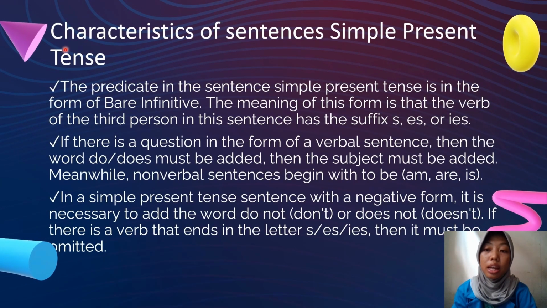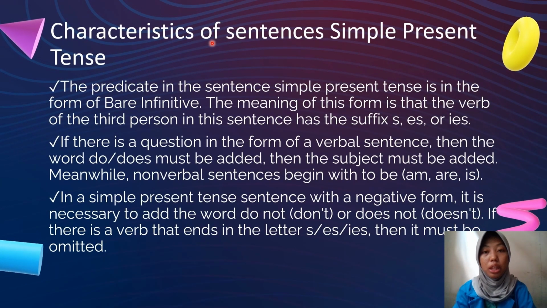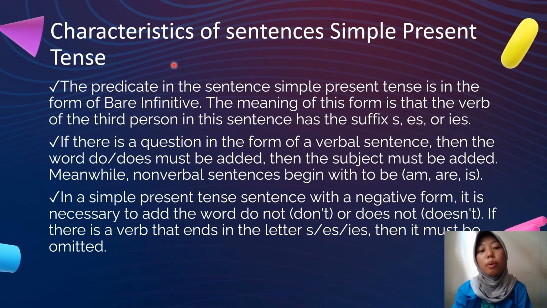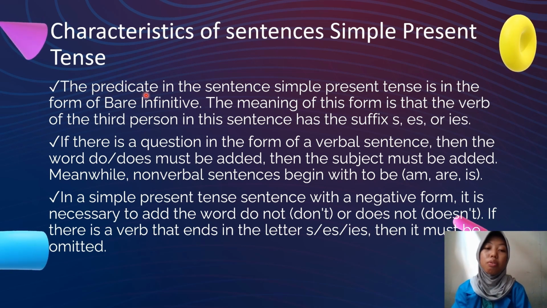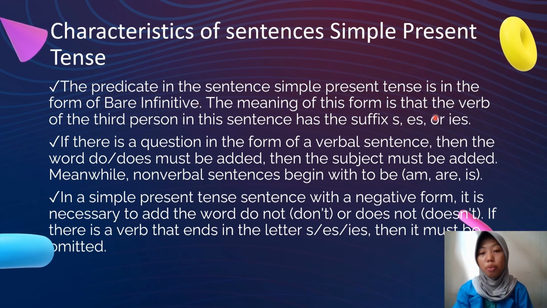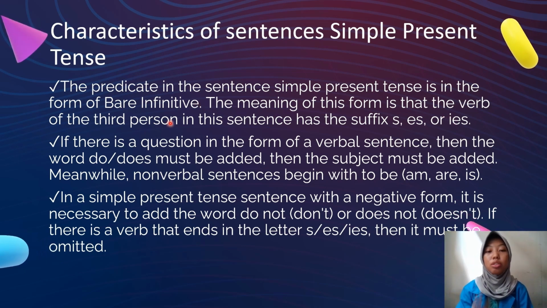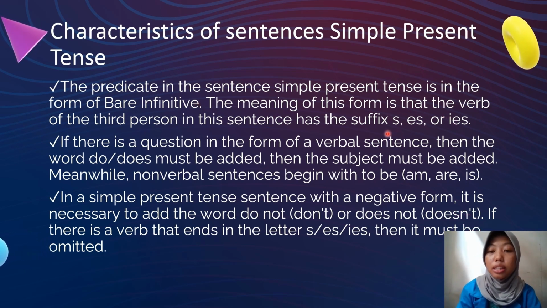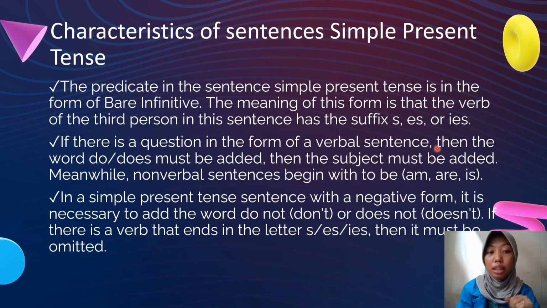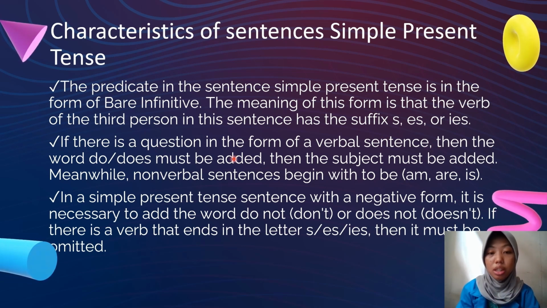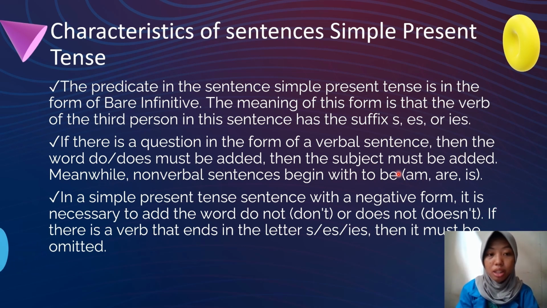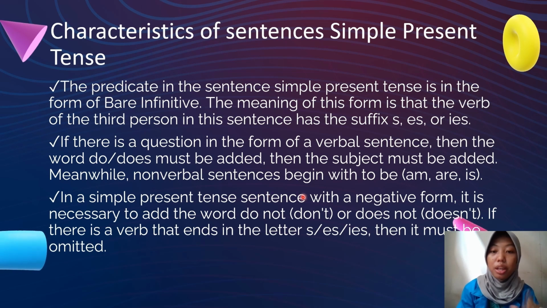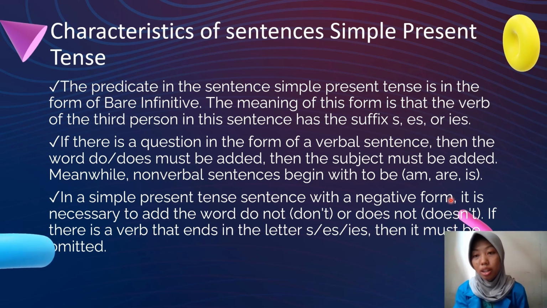Yes, next we learn about the characteristics of the simple present tense sentence. Number 1, the predicate in a simple present tense sentence is the infinitive form of the verb. This means the verb of the third person in the sentence has the suffix s, es or ies. If there is a question in the form of a verbal sentence, then the word do or does must be used, then the subject. Meanwhile, non-verbal sentences begin with the to be: am, are, is.